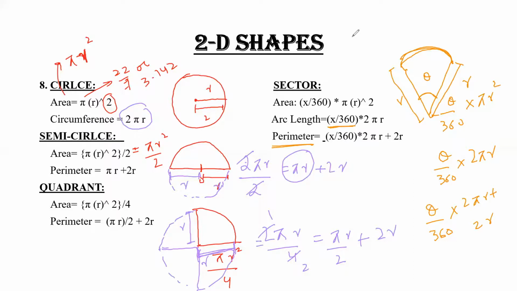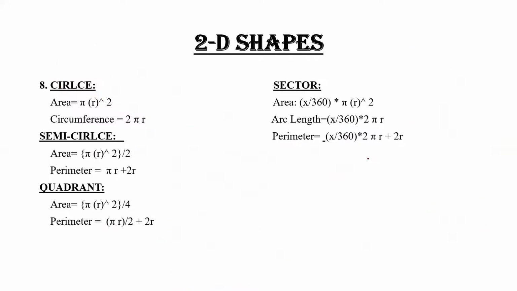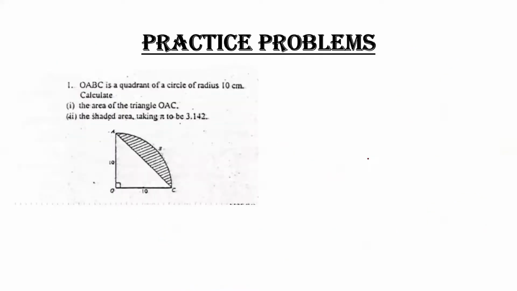So moving on to the questions. Your first question is in front. Question says that OABC is a quadrant of a circle of radius 10 centimeter. Calculate. First of all, you must notice which diagram is in front of you.